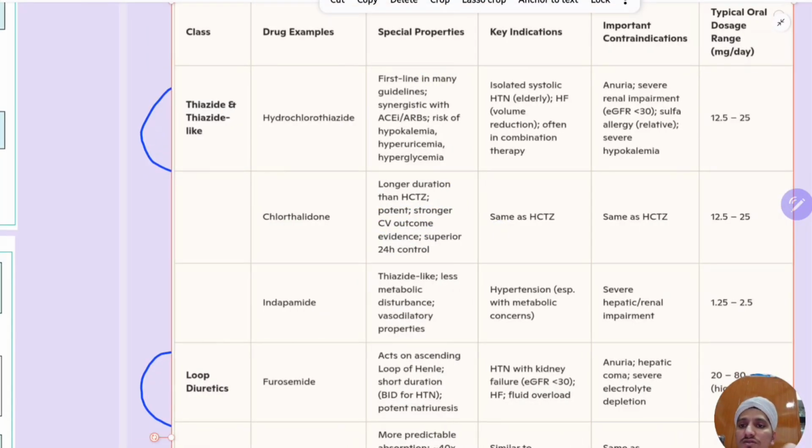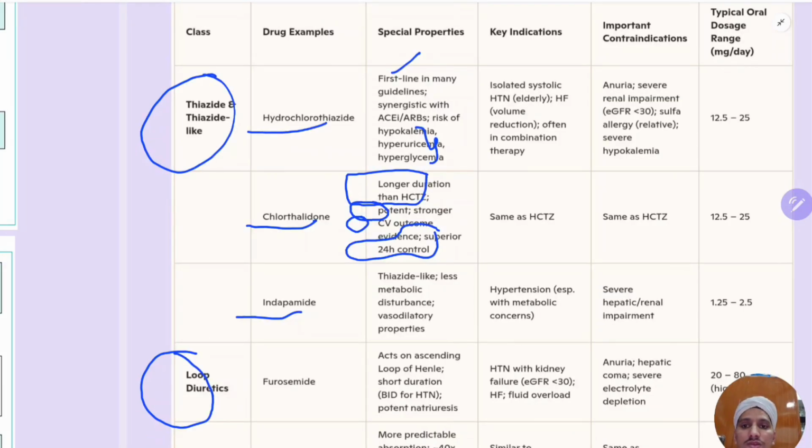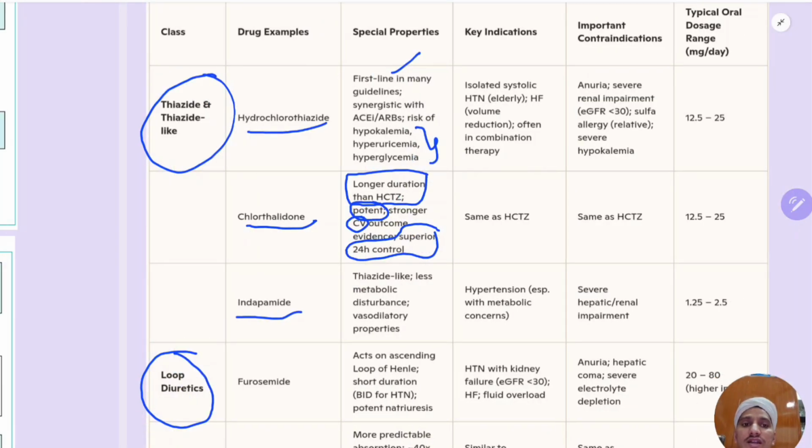What are the key indications? The key indications are the same: systolic hypertension and heart failure patients. What are the contraindications? Kidney diseases and severe hypokalemia. Dosage is also the same, 12.5 to 25.